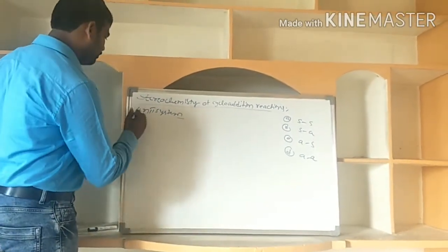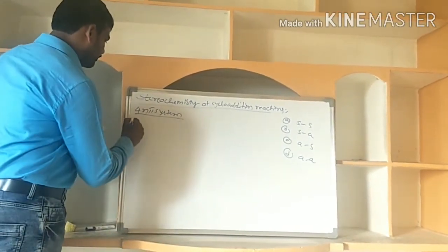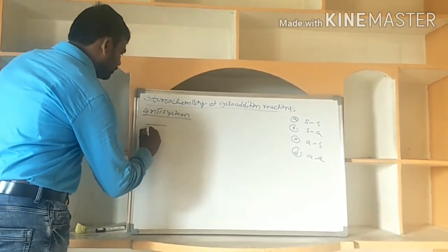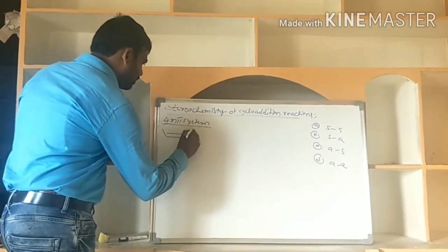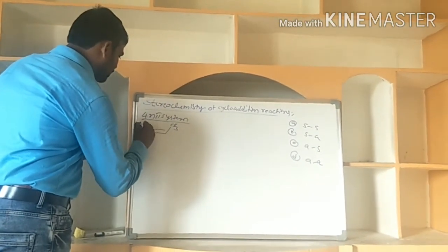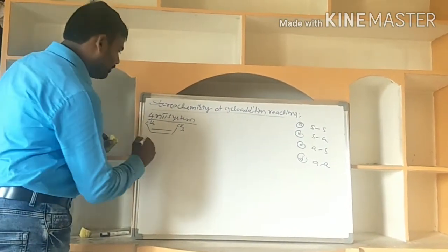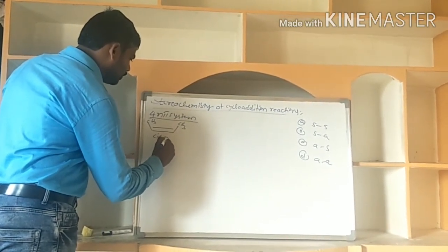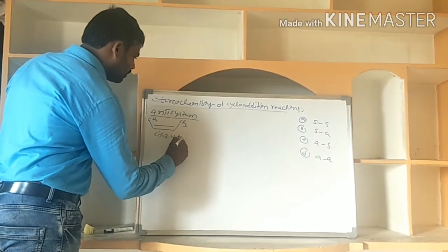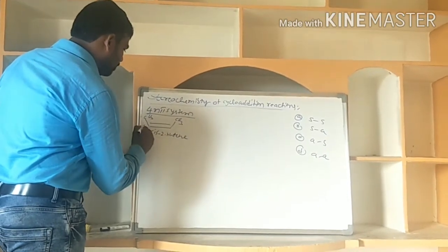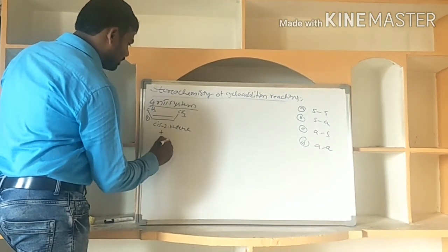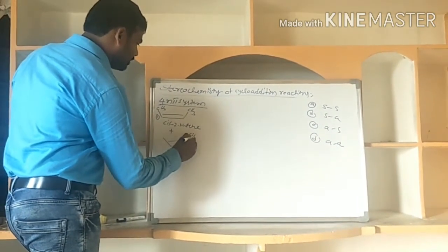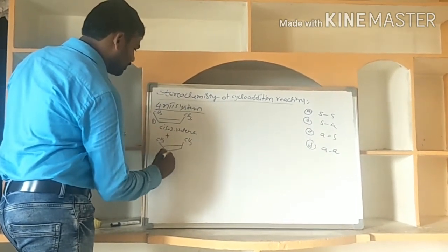This is the 4n system. First, I am taking CH3, CH3. What is the compound? Cis-2-butene, cis-2-butene. This is the first partner plus the second partner, CH3 the same, cis-2-butene.